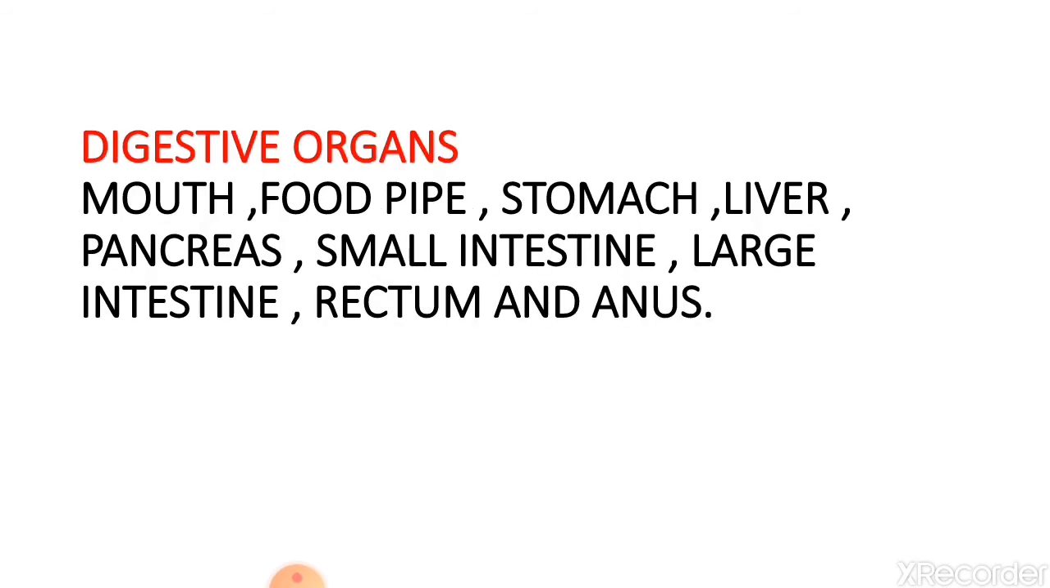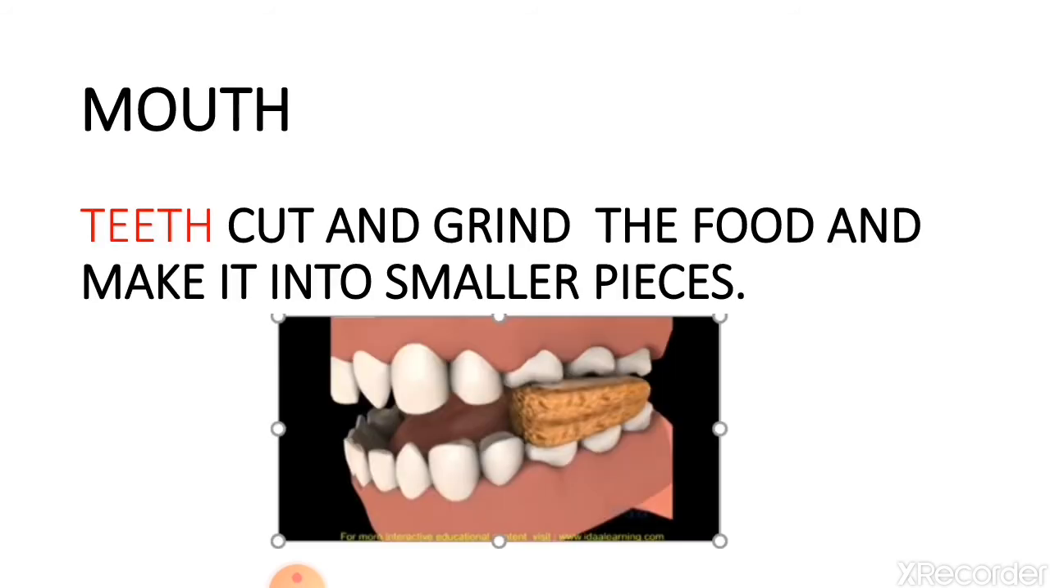Already we have learned about these organs of the digestive system, that is mouth, food pipe, stomach, liver, pancreas, small intestine, large intestine, rectum and anus. See children, many times I have repeated these organs' names, so you also have to learn these names. It is very easy. Now the first organ of the digestive system is the mouth.